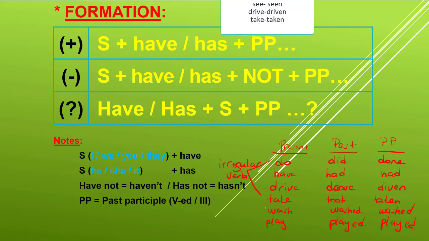So these verbs are regular. That's why we need only ed, as you see here. But the irregular ones, we should memorize them. It is very important. Here we go.